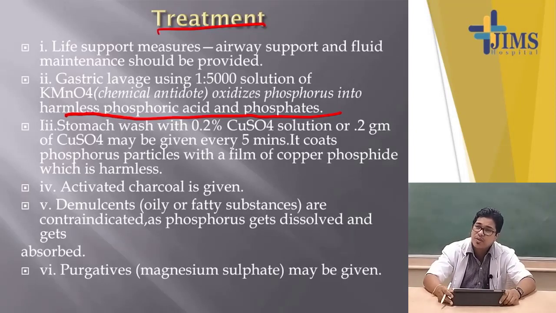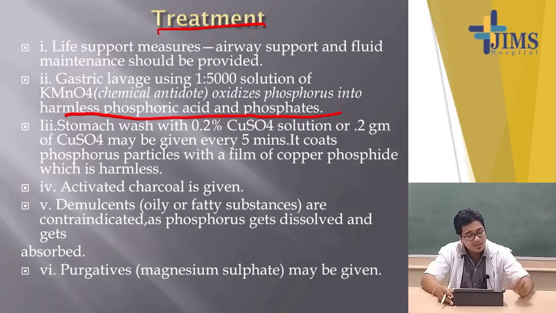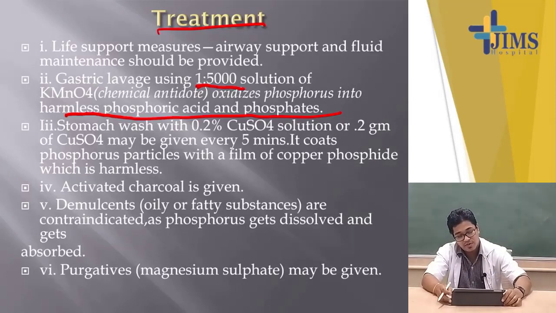So, when we discuss the chemical antidote, the best example of a chemical antidote is potassium permanganate, used in 1:5000 dilution. It is very important, 1:5000 dilution in treatment of phosphorus poisoning, because it oxidizes phosphorus into harmless phosphoric acid and phosphate.